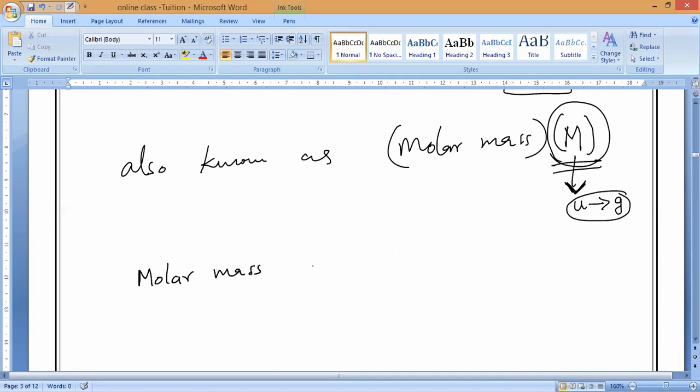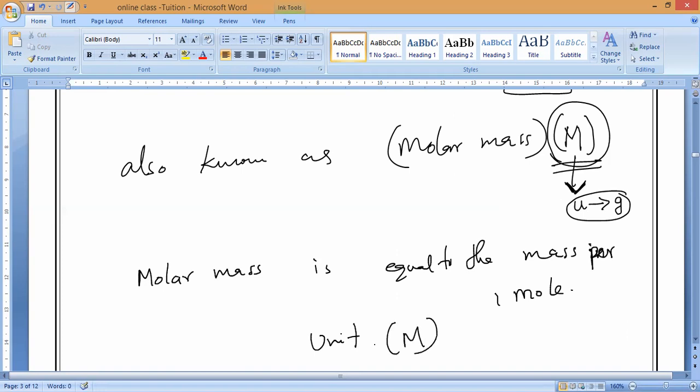Molar mass is equal to the mass per 1 mole. So what is the unit of molar mass? Gram per mole. Unit of molar mass: grams per mole. 90% of people won't do this, but you have to remember this.